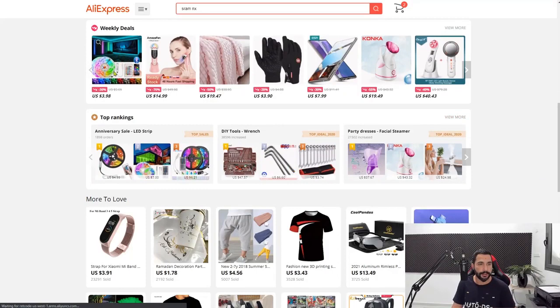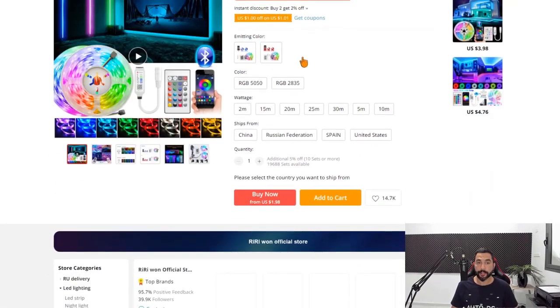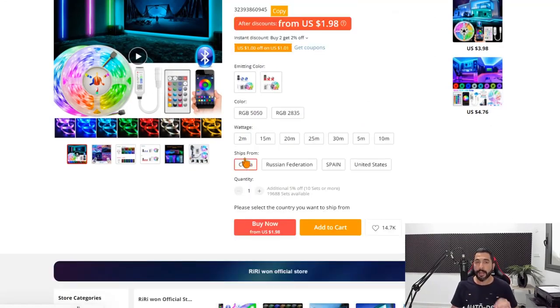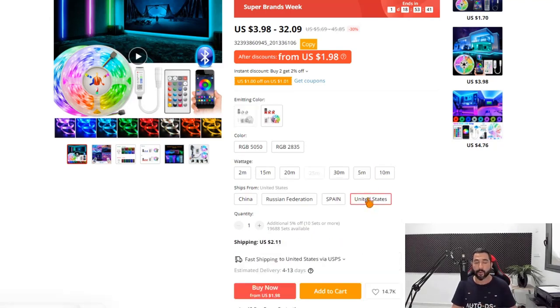For example, let's click on this weekly deal over here for these LED lights. And if we just scroll down a little bit, we have the product variations, we have different colors to choose, and then you have the ships from. So as you can see, this product can be shipped from China warehouse, from Russian Federation, from Spain, and from the United States. So if you're shipping to the United States, you want to keep it domestic, you want the shipping time to be as fast as possible, you're going to choose the United States warehouse.